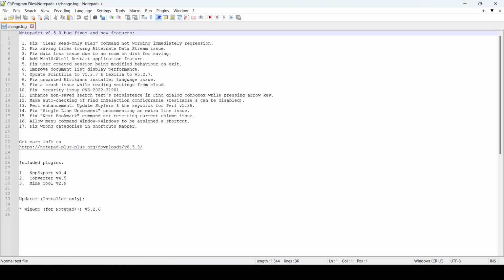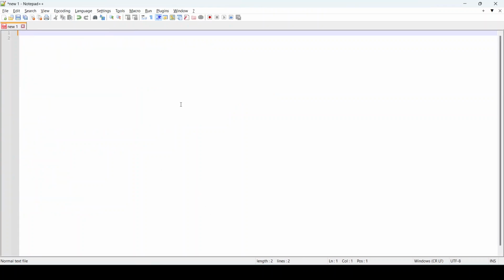Since we checked that box to run the program immediately after we finish, this is what you see. Basically this is the window editor for Notepad++. I'm going to close this, and now that we have this tool installed, you can start using it to make your notes. You can use it to write your code, or use it for any other purpose that meets your requirements. Alright guys, so basically that is the process of installing Notepad++ in Windows 11 environment.